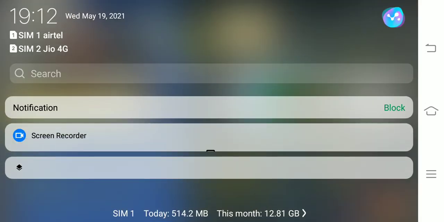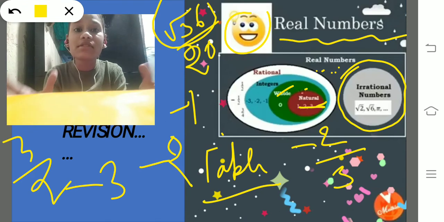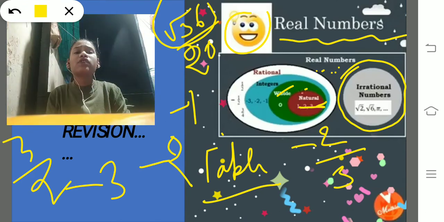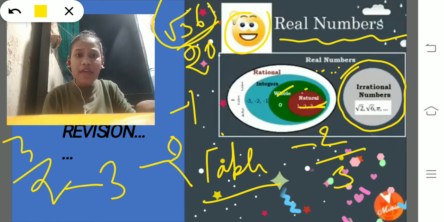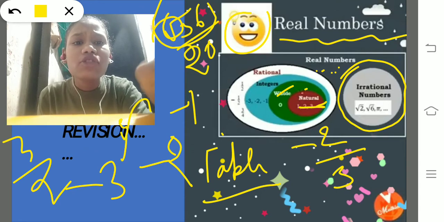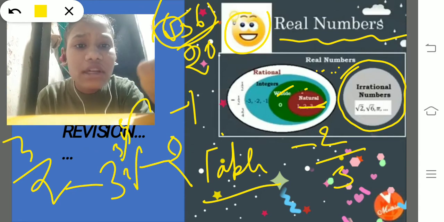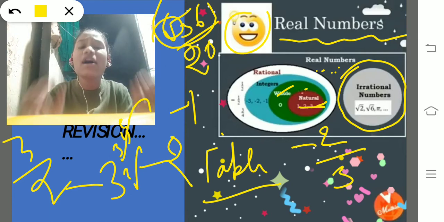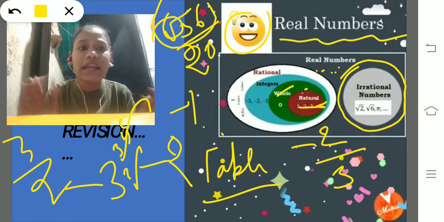So these are commonly irrational numbers. Examples of irrational numbers are √2. With roots, we can say square root, cube root, nth root are irrational numbers. And pi is also an irrational number, because pi does not have an exact value.